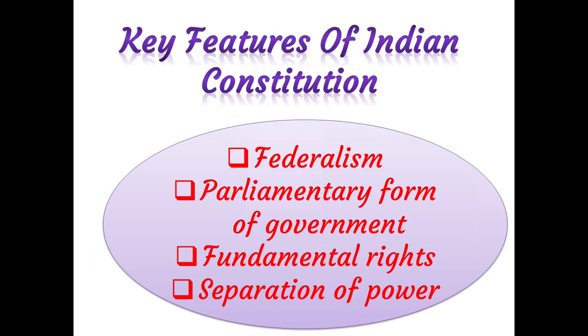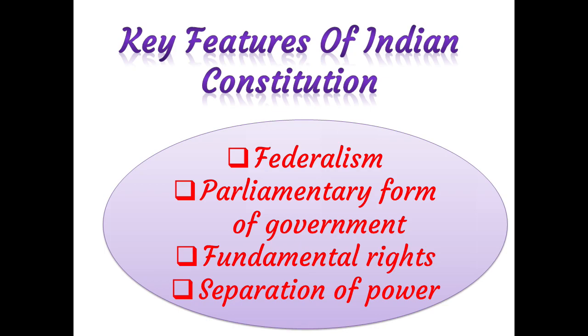Then after, you have learned key features of the Indian Constitution. First one, federalism. That is, governance in India is divided between central and state government. Second one, parliamentary form of government. The parliament is the supreme institution and represents the people.